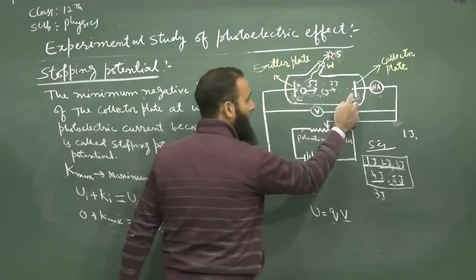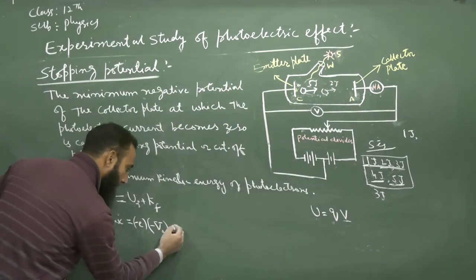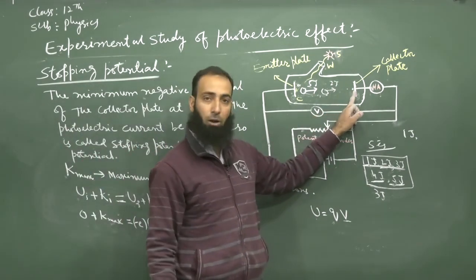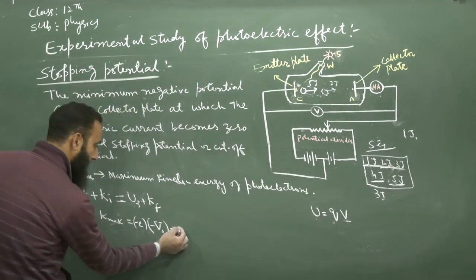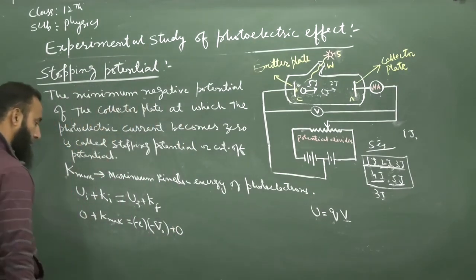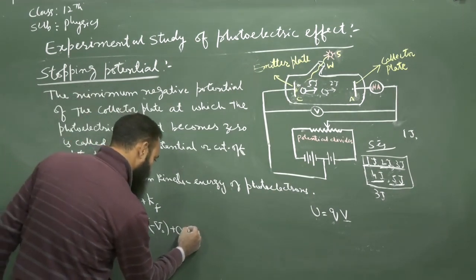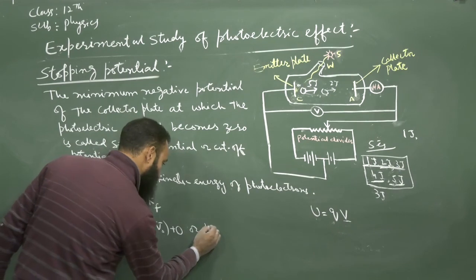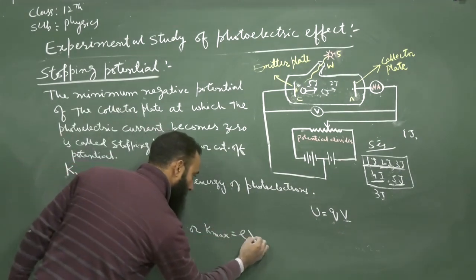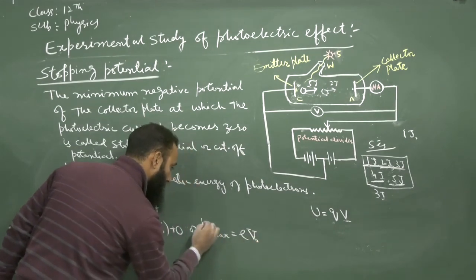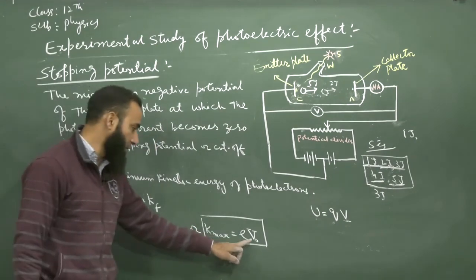When it reaches here, the potential is minus V0, and because it stops completely, the final kinetic energy is 0. This implies that K max is equal to eV0. This is the important relationship between the maximum kinetic energy and the stopping potential.